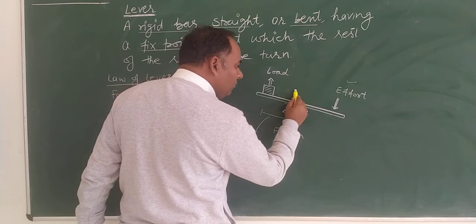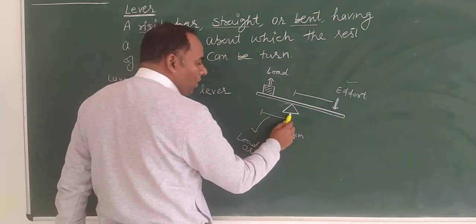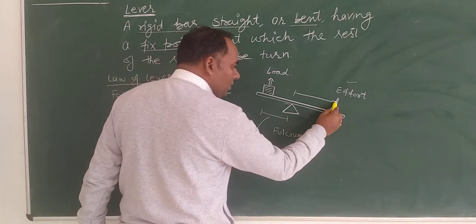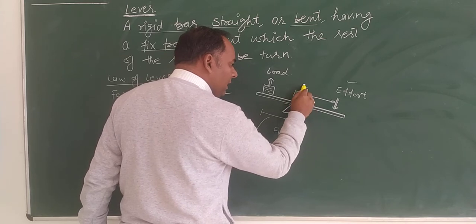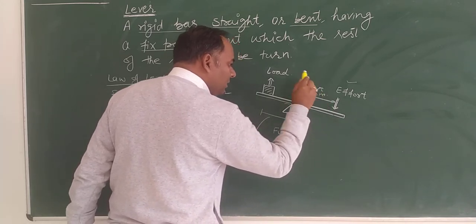And the distance of the effort from the fixed point, that is from the fulcrum, is known as the effort arm.